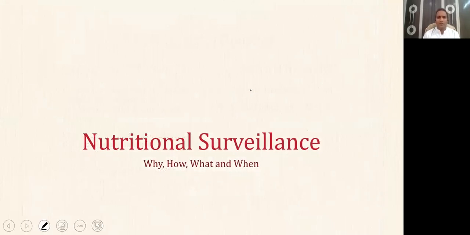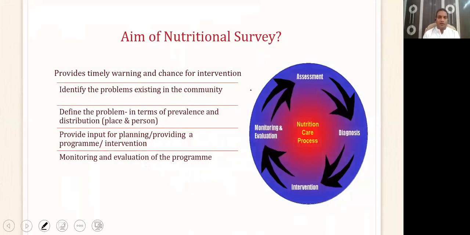What do you mean by nutritional surveillance? And more importantly, what are the aims of nutritional surveillance? Like any other survey, it has fourfold aims. First is to identify if there is a problem. And if there is a problem, then define the problem in terms of its magnitude and distribution.